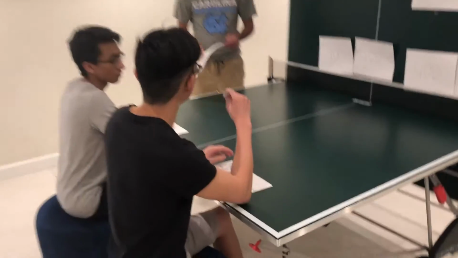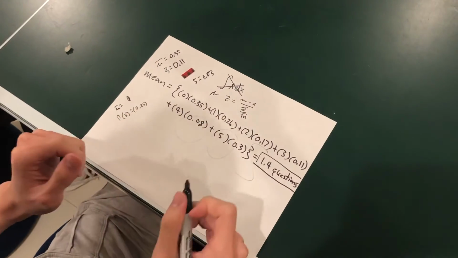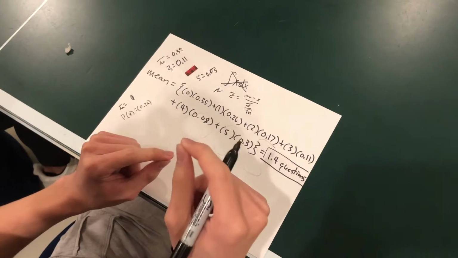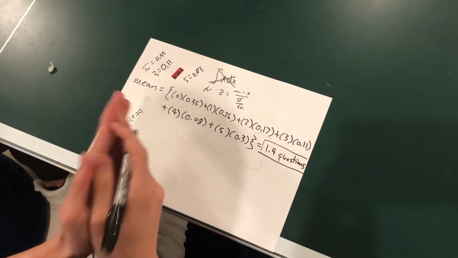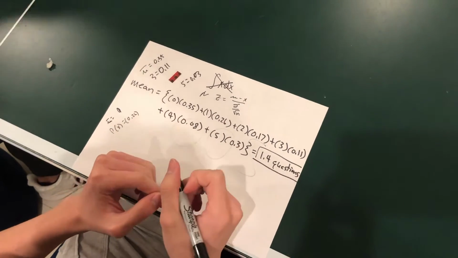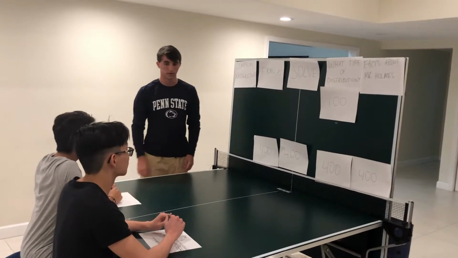Christopher: Alright, so I think the mean will equal 1.4 questions. The way I got it was I input each x value and multiplied according to the probability. So when x equals 0, the probability equals 3.5 and so on, and I got 1.4. That would be correct. Christopher, 200 points to you. Thank you.